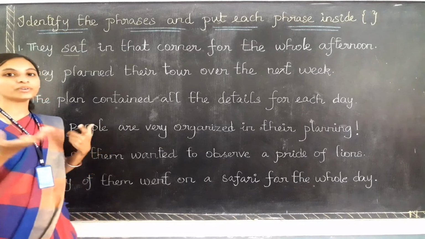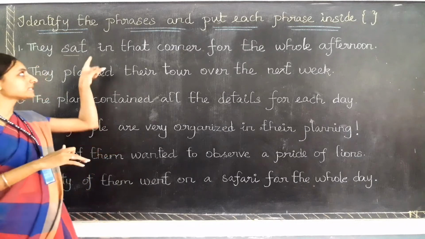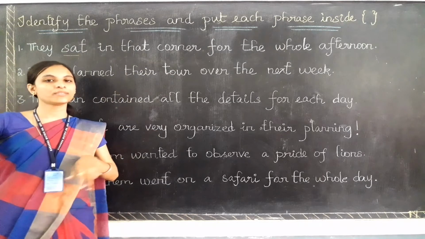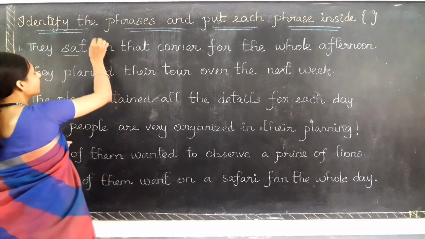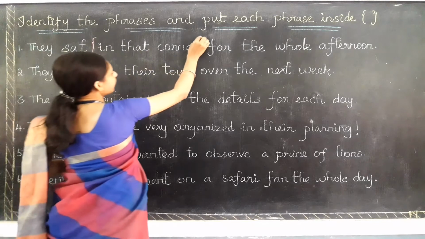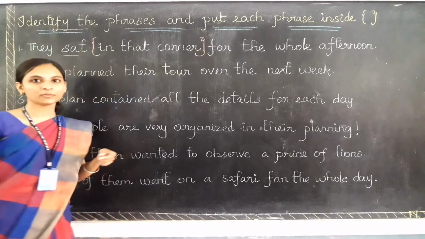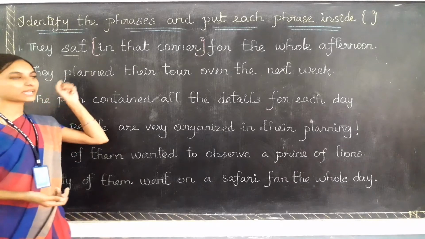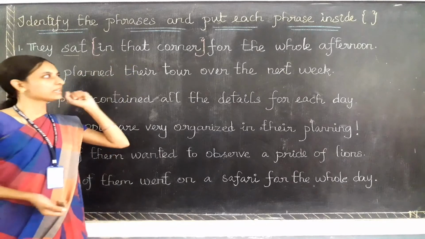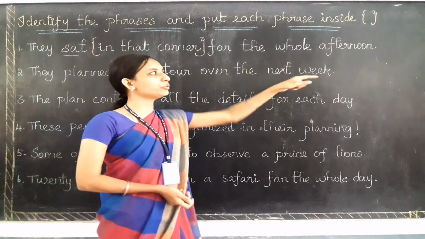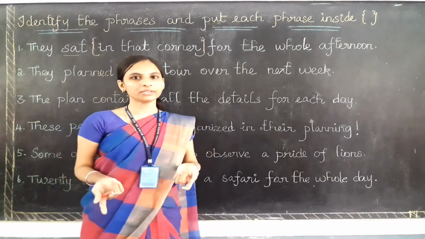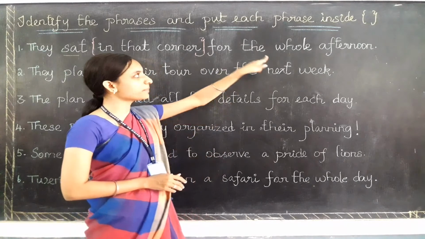So what are the phrases? Yes, in that corner. So in that corner will be a phrase. I need to put this set bracket, okay, the name of this bracket is set bracket. In that corner. And for the whole afternoon. Here I can't find any verb or subject. Can you find any subject or verb?